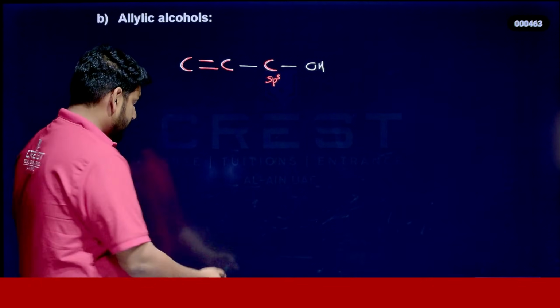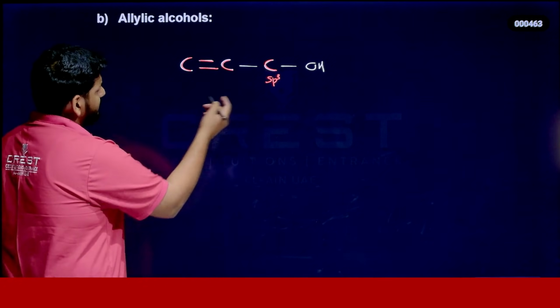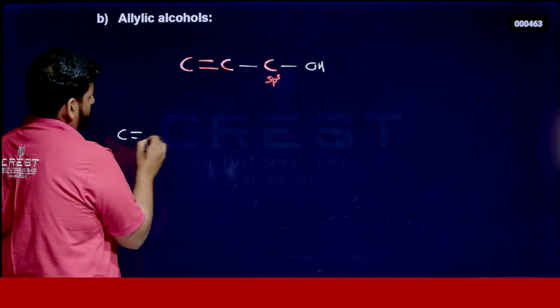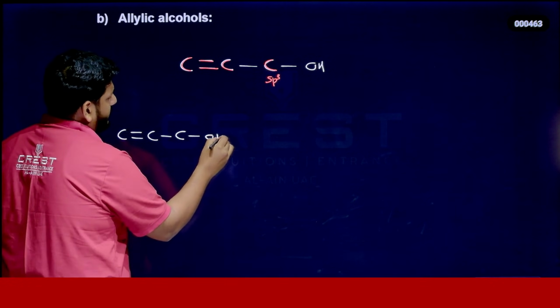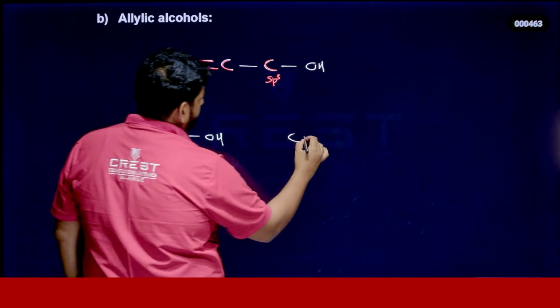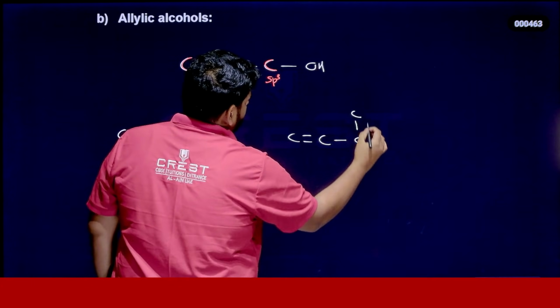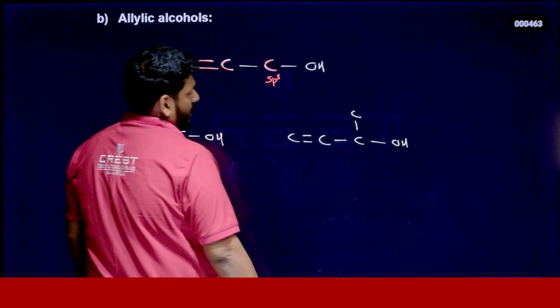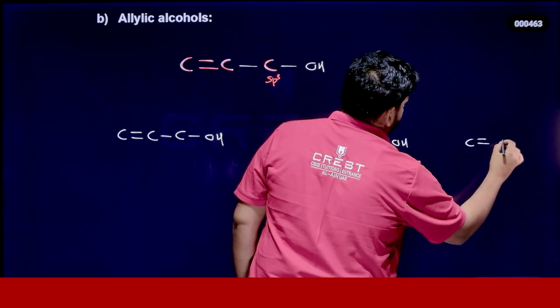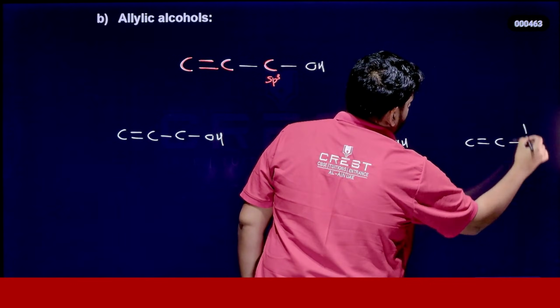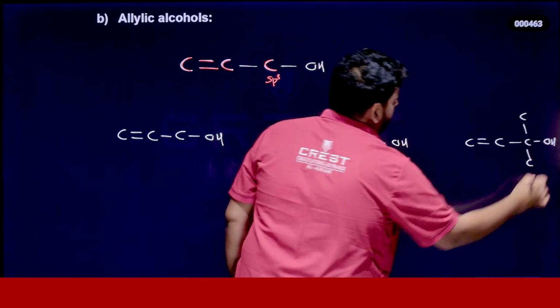Look at here. I'm just taking the same examples first of all: first this one, then another one, and then the tertiary one. Everything is visible, right?